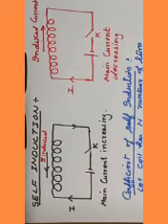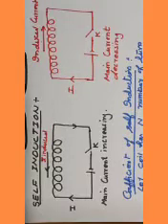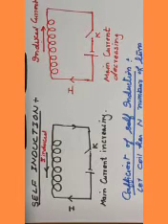I. Let phi be the magnetic flux associated with the coil.